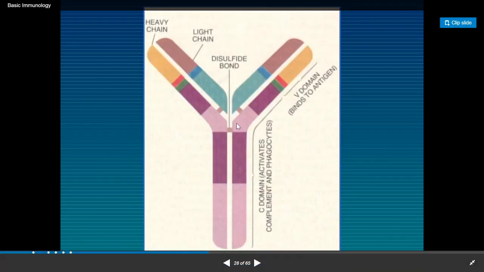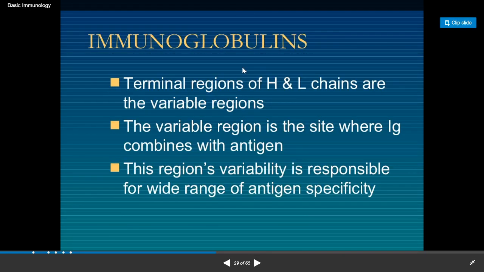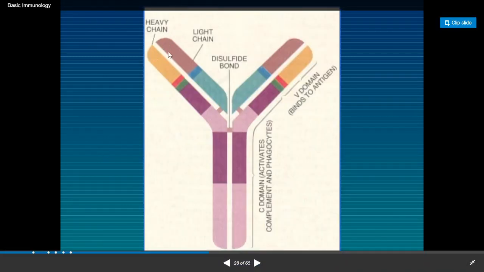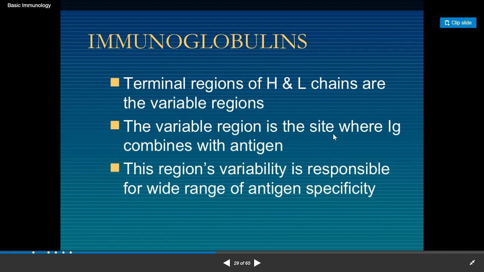So here is the disulfide bond. This is the intrachain structure, and the terminal regions of the heavy and light chains are the variable region. These are the light chain variable and these are the heavy chain variable regions. It is the hypervariable region, and this is the site where Ig combines with the antigen.